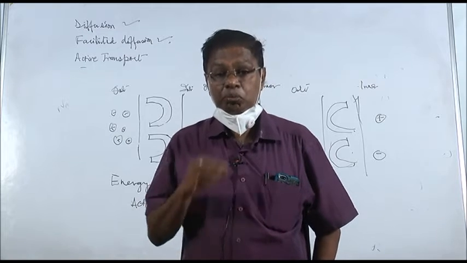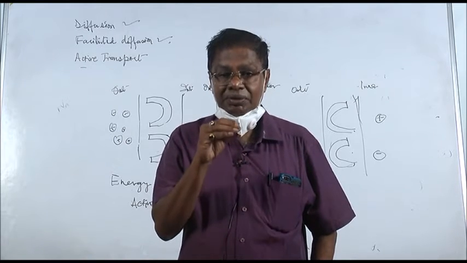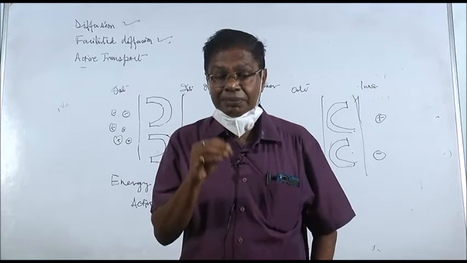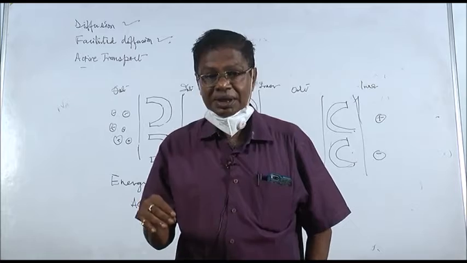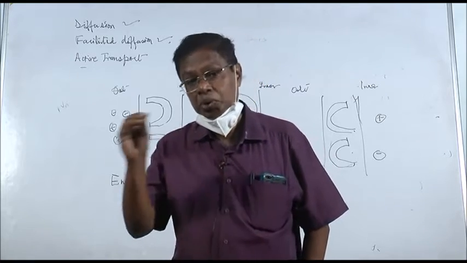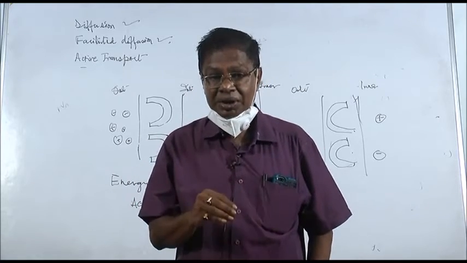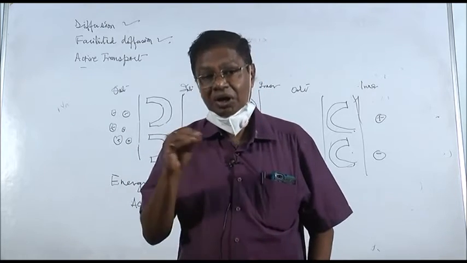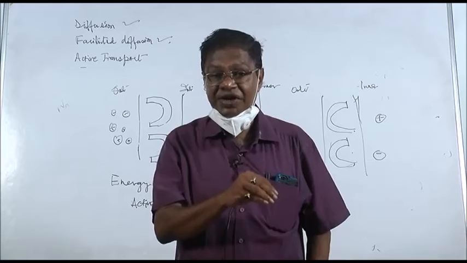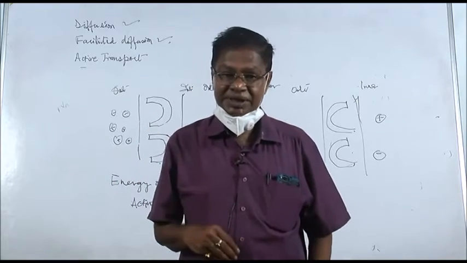Diffusion is movement of molecules or ions from higher concentration to lower concentration, or higher chemical potential to lower chemical potential, or higher diffusion pressure to lower diffusion pressure, or higher free energy to lower free energy.